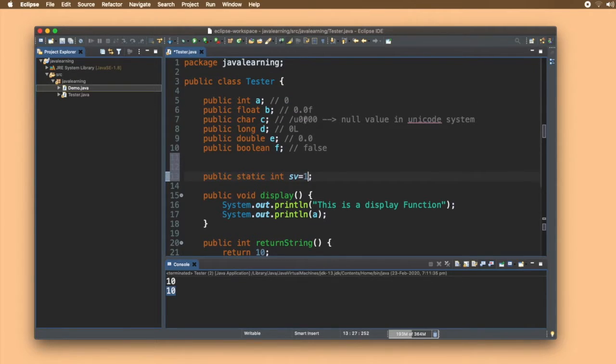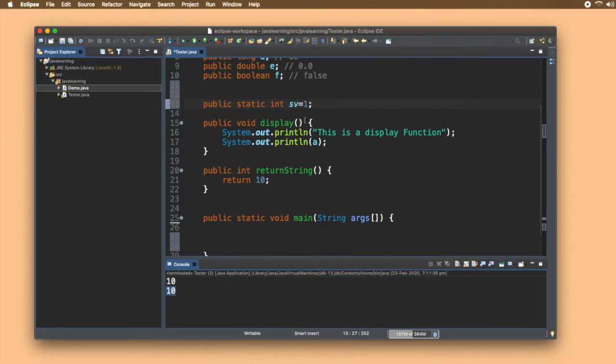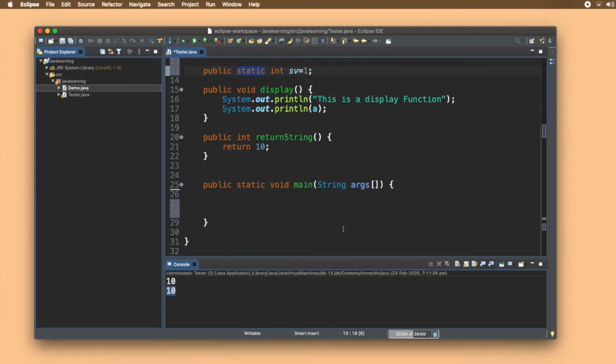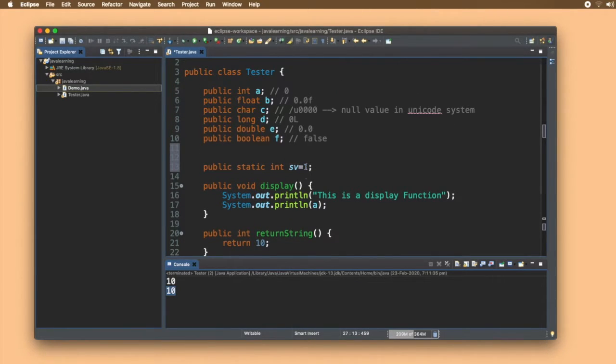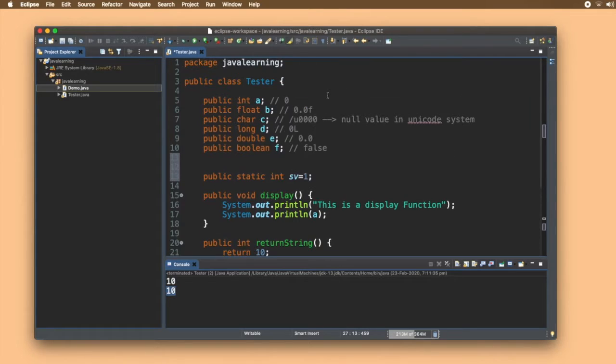Next, all the static data members get memory at class loading time, that means before execution of the main function. So this integer value, even before executing main, gets the value that we are declaring, right? There is also a static block. How to declare a static block?